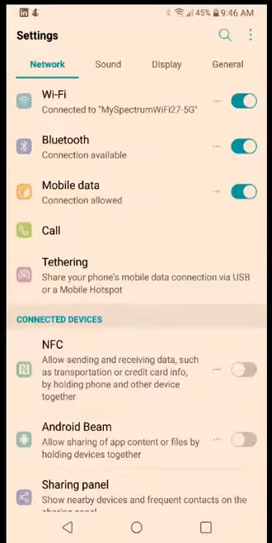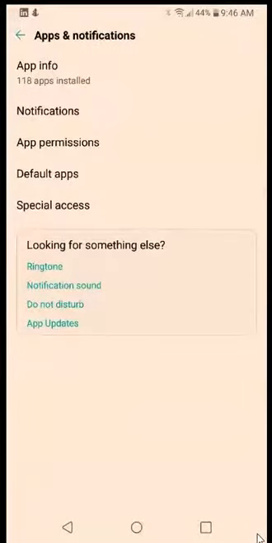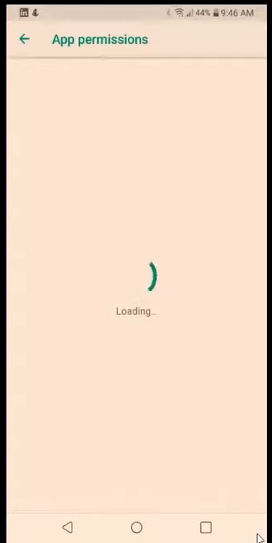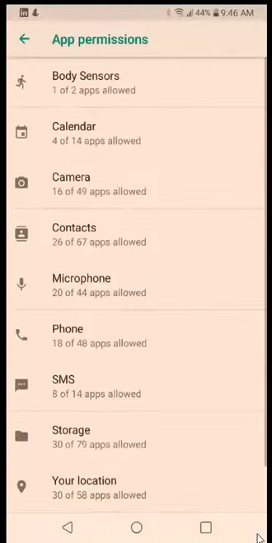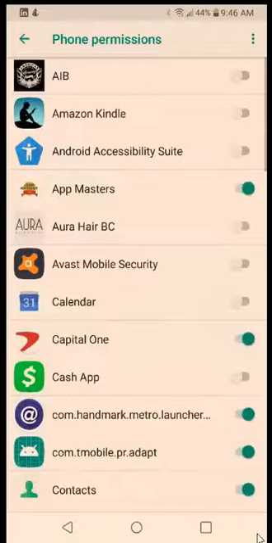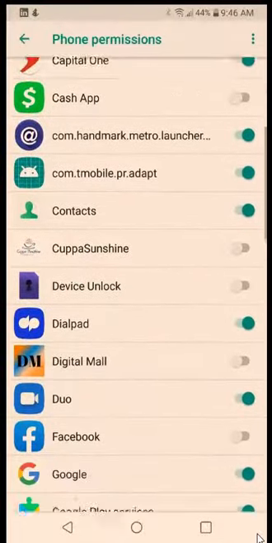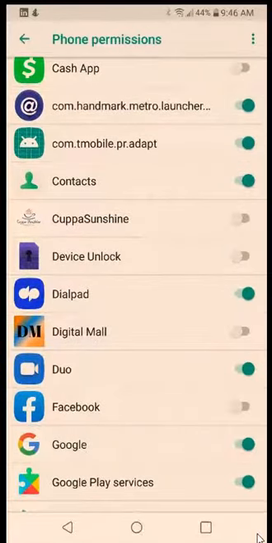Go to General, Apps and Notifications, App Permissions. Okay, and we're working with the phone, so we want to look in the phone section here. And scrolling for the app, we're looking at Digital Mall, and if you notice, phone permissions here is off on Digital Mall.